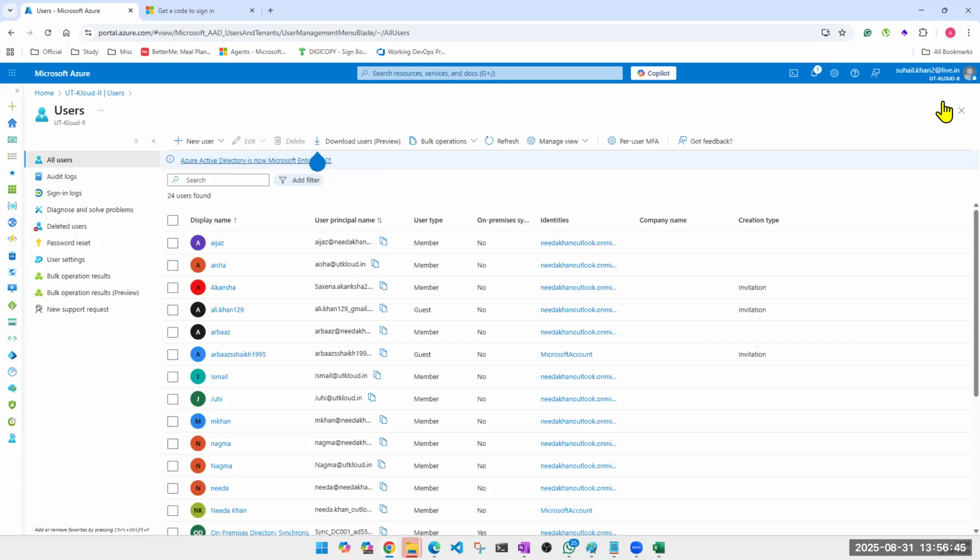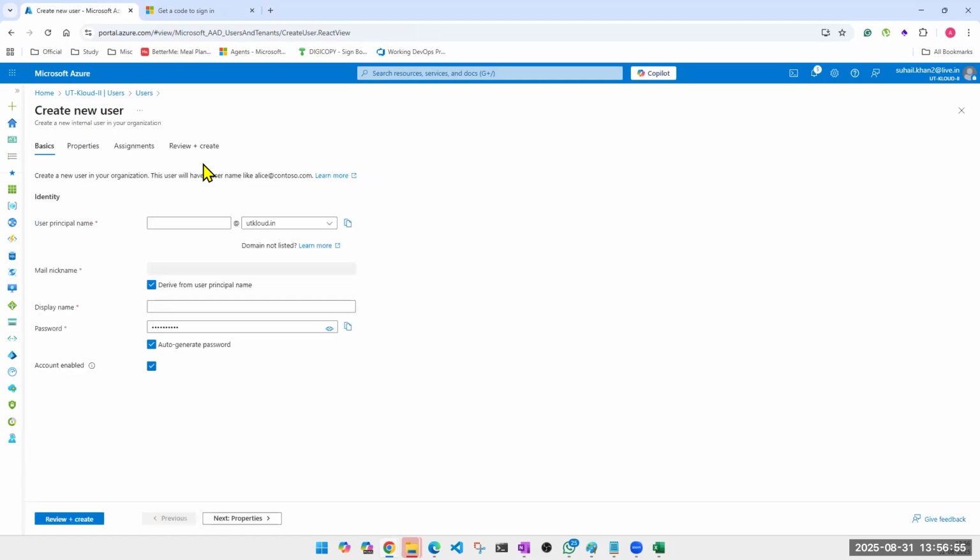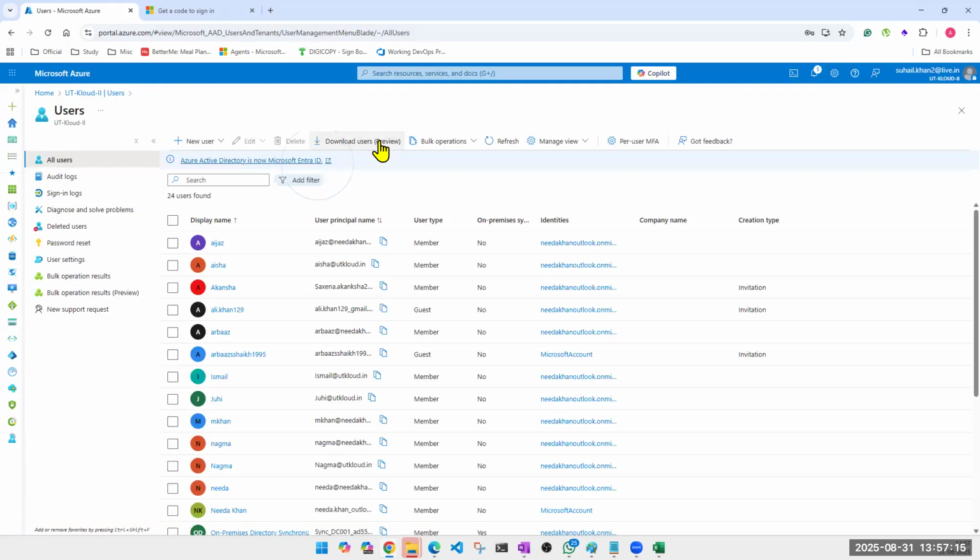Got it? Let's say that I am working for 4 companies, and if I'm not using this feature, then I will have to remember all my 4 IDs. That okay, this ID is for UT-Kloud. Maybe some other company has some other format. So this ID is for Tsoft. This ID is for some extra XYZ company. That's the only difference. Other than that, there's no difference. Got it? Then why would you use invite user, invite external user?